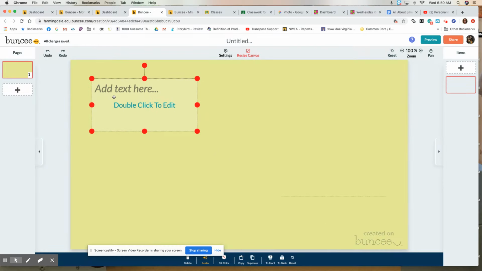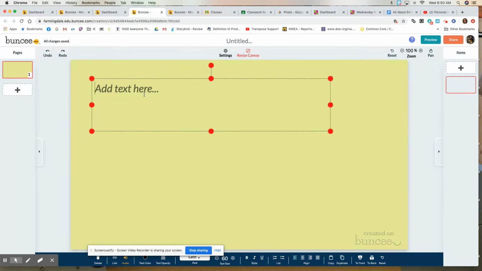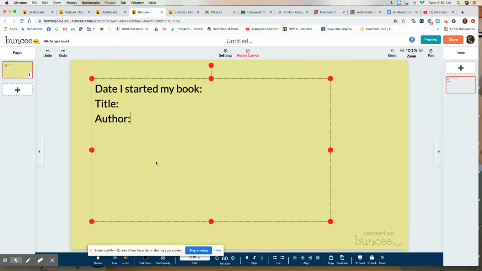You can drag it anywhere you want. You want to put the date I started my book. Also put the date I read my book if you finished it. The title, the author. And then a little bit about my book could be one thing you write. You could decide that you want to do it as somebody wanted, and tell me about the book in that way.